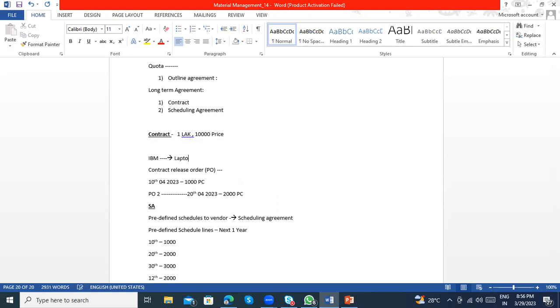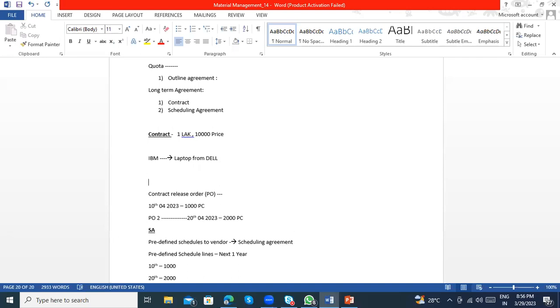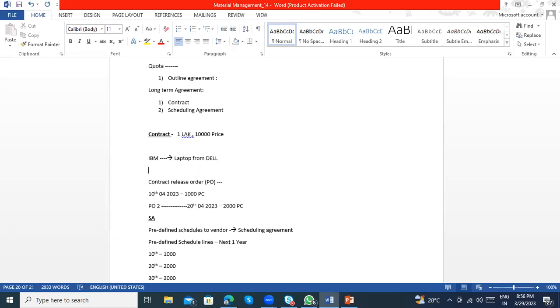But let's say IBM is planning to buy laptops, or to take service of the laptops, from Dell. So there is an agreement between IBM and Dell. For the next 1 year, IBM agreed that they will buy all the laptops from Dell. Because of that, Dell is giving a 10% discount on the product.